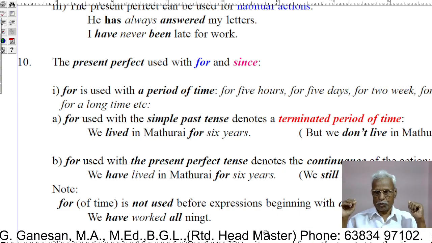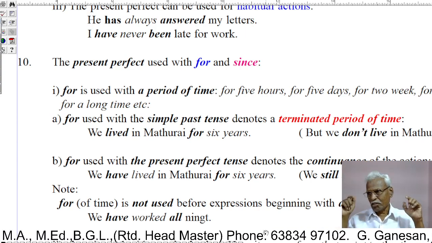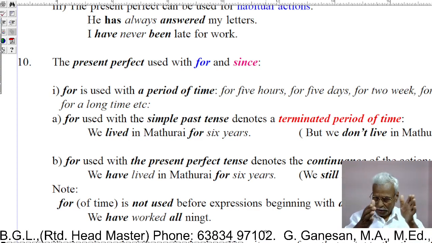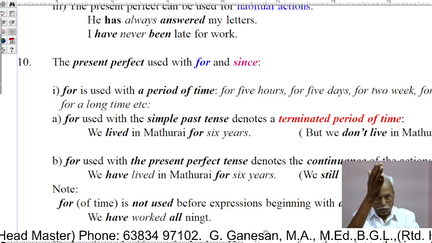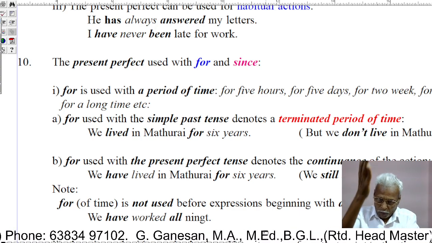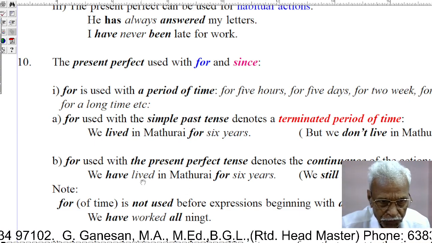To refer to a point of time, since is used. To express a period of time, for is used. To express a point of time, since is used. This is the message. Let us see.